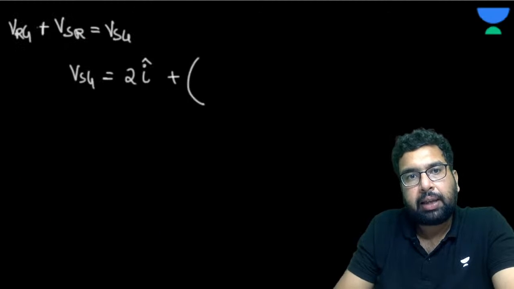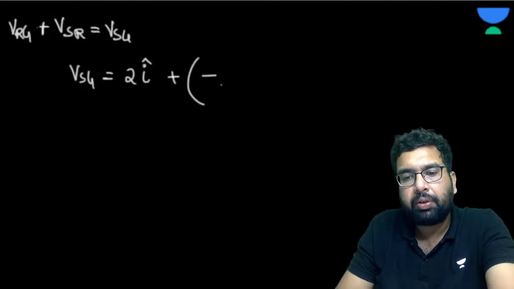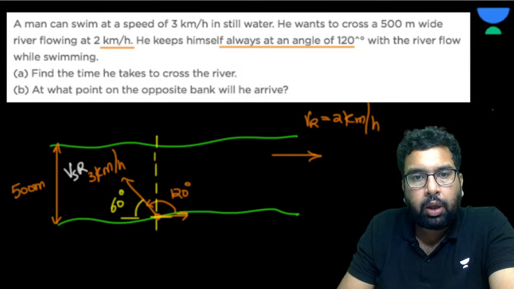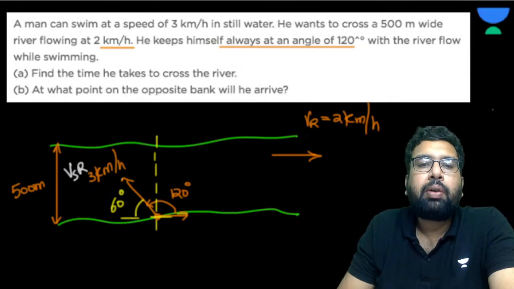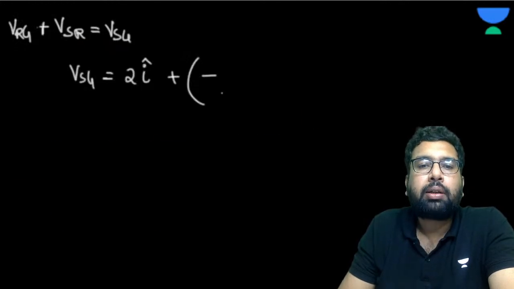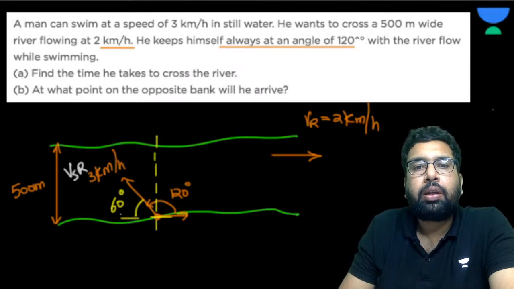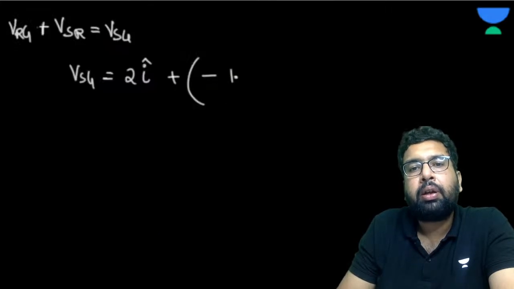See, I'm writing the velocity of swimmer with respect to river in Cartesian. So we have this 3 kilometer per hour, now taking its component in x direction. It is in negative x direction, so I'll write minus 3 cos 60. 3 cos 60 is 3 by 2, that is minus 1.5 of I cap.